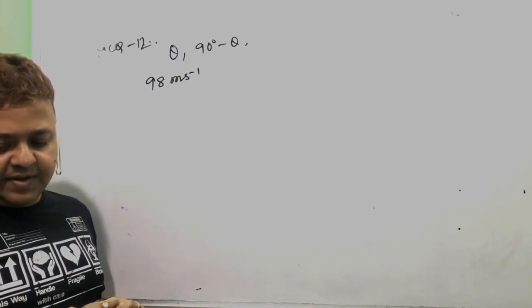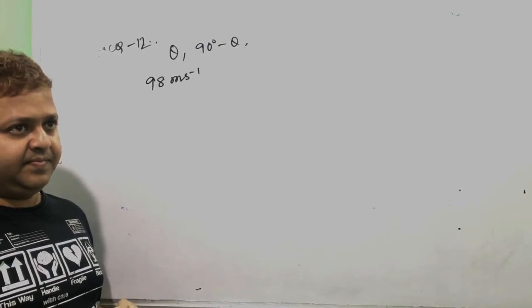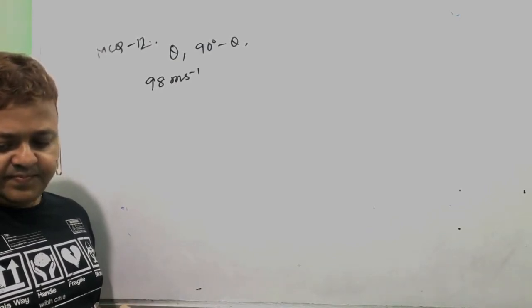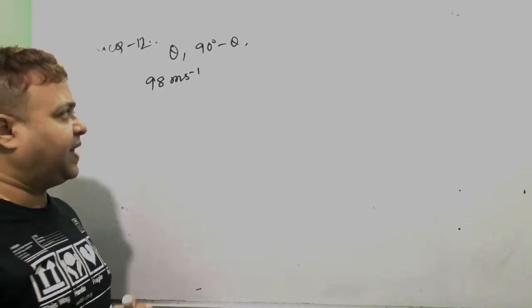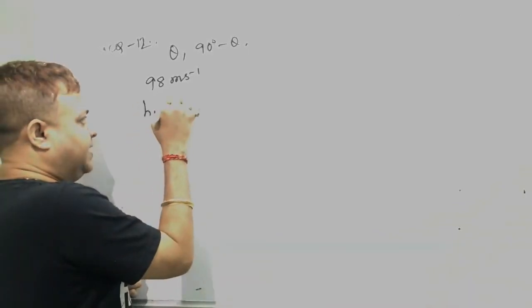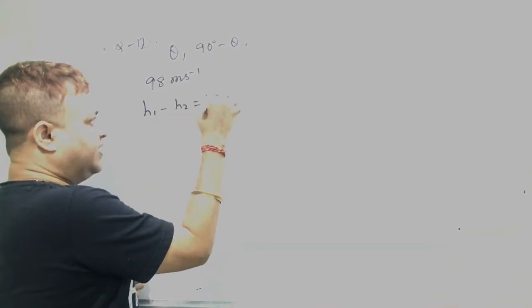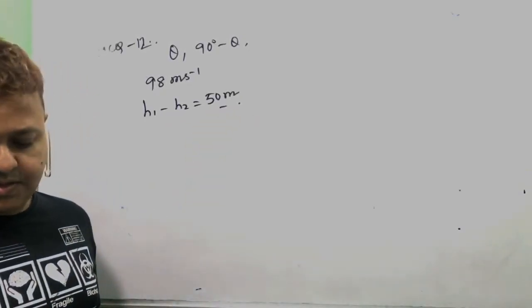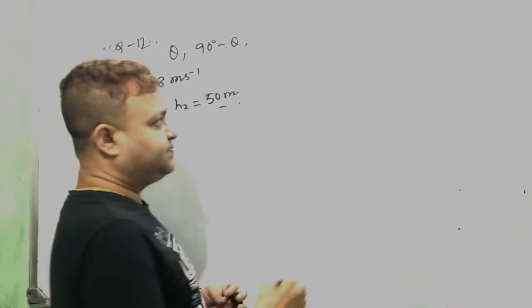The height attained by them, if the difference of height is 50 meter, will be equal to